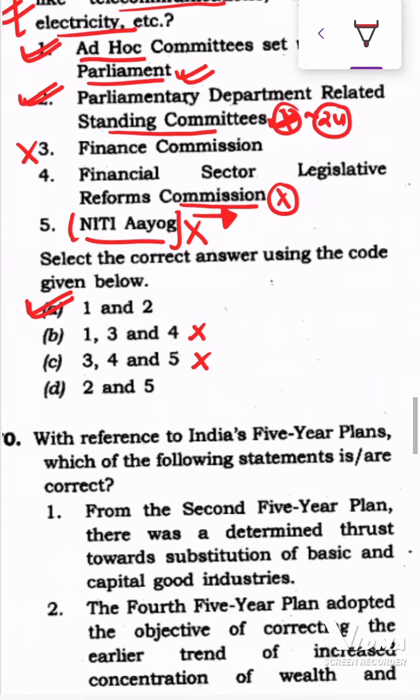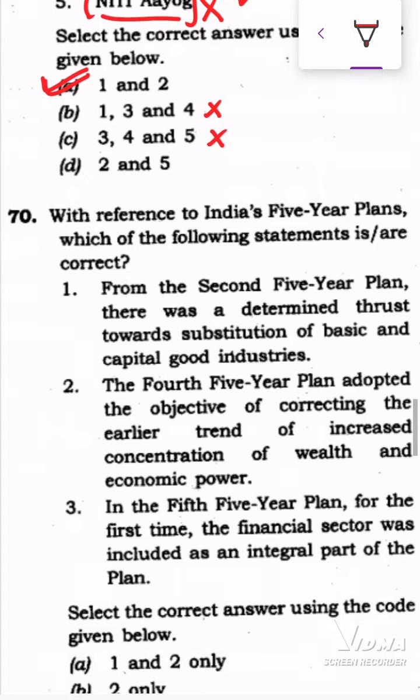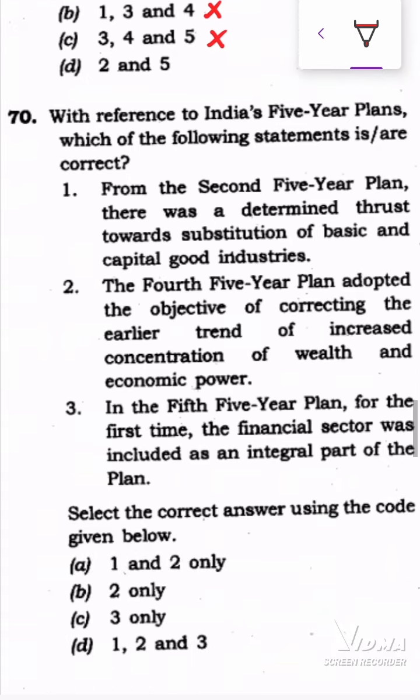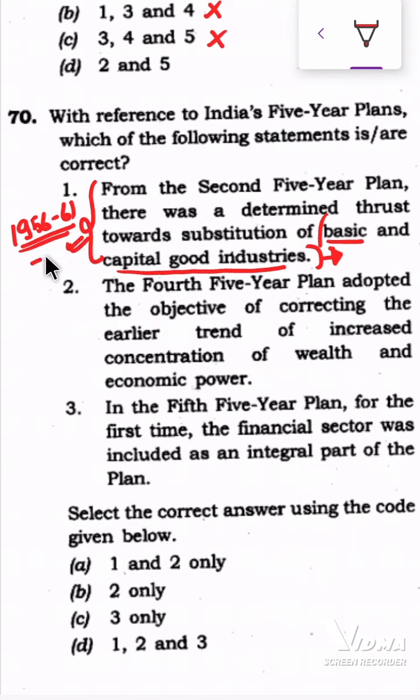So let's go to question number 70. With reference to India's five-year plans, which of the following statements are correct? From the second five-year plan, I must tell you, the second five-year plan ran from the year 1956 to 1961. There was a determined thrust towards substitution of the basic and capital goods industry. Also, you're right, it is also called the Mahalanobis plan, because a major emphasis was toward the development of high basic capital goods industries and to promote industrialization in the country. So statement 1 is right.